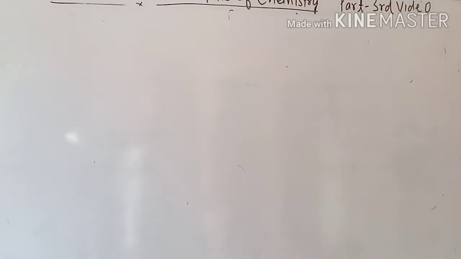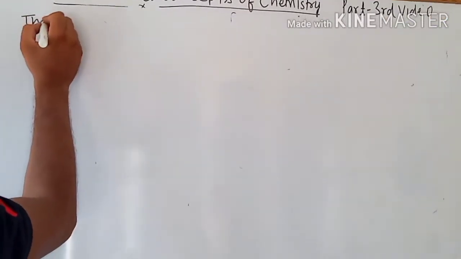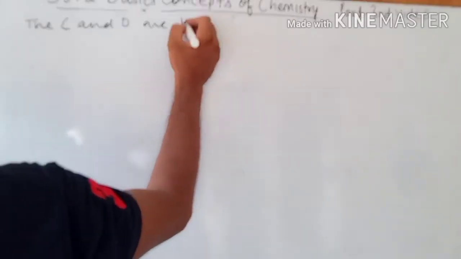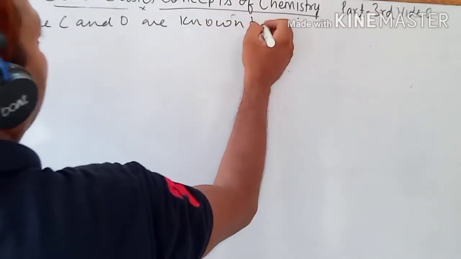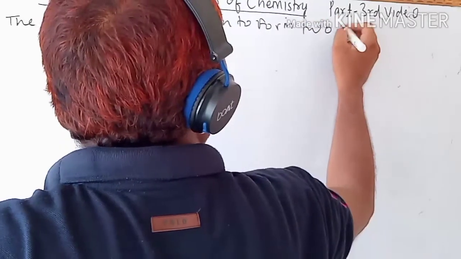So very simple. What is according to this law? The carbon and oxygen are known to form two compounds.